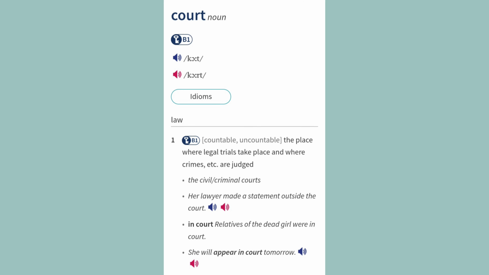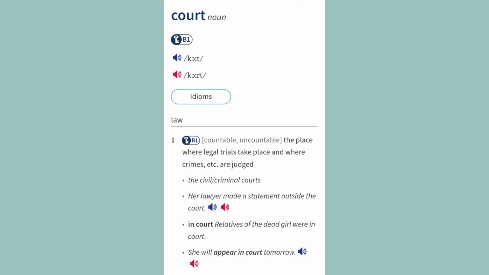Court. Noun. Law. 1. Countable, uncountable: the place where legal trials take place and where crimes, etc. are judged. Examples: the civil, criminal courts. Her lawyer made a statement outside the court. In court: Relatives of the dead girl were in court.